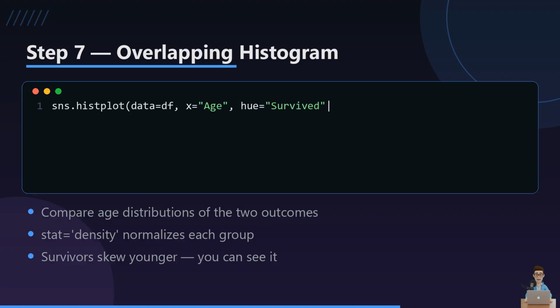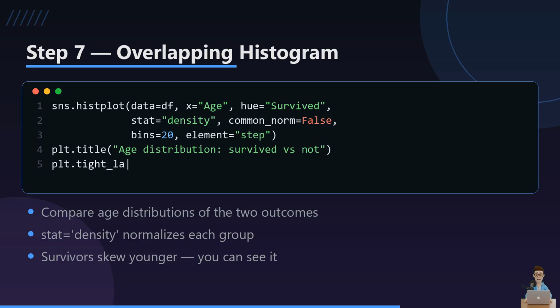Last chart, and it's the payoff of everything we said about rates. We overlay the age distribution of survivors versus non-survivors, and the key flag is stat equals density with common_norm off. That normalizes each group to itself. Without it, the bigger group just towers over the smaller one and tells you nothing. With it, you can actually see the little bump of surviving children.